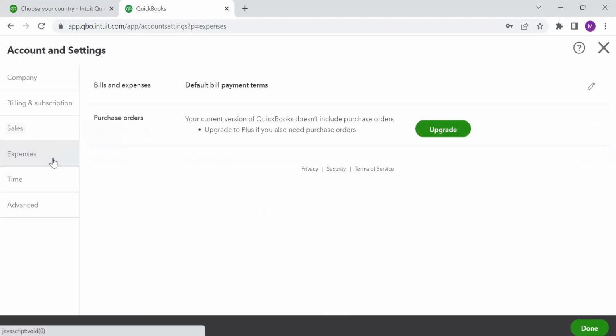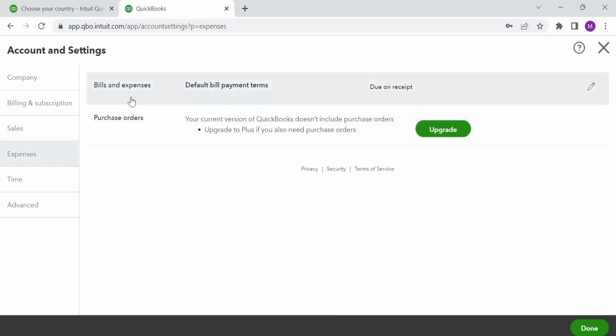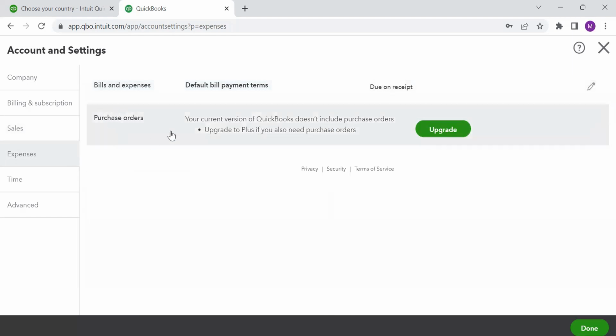Now next is expenses. Default bill payment terms. So for my bills and expenses, what is the default bill payment terms? Here nothing is said. I can say due on receipt and I can save it. If you want to record purchase orders, they can also be recorded on QuickBooks. So you can also record purchase orders on QuickBooks, which is again a very interesting concept.